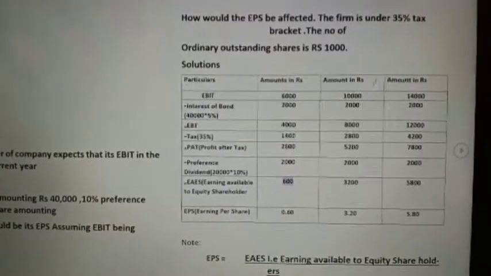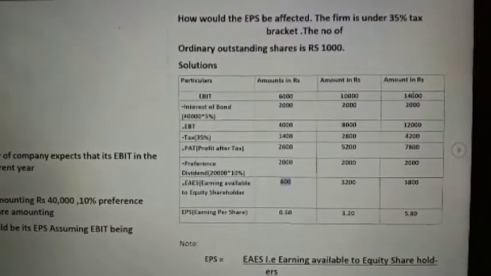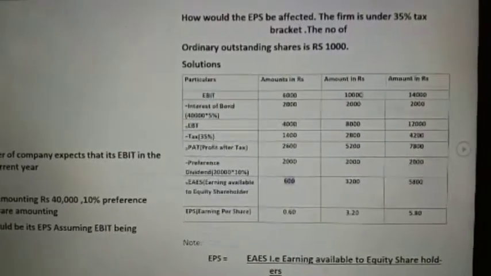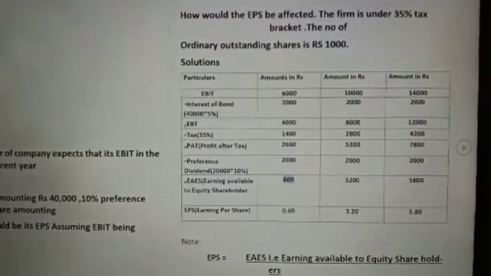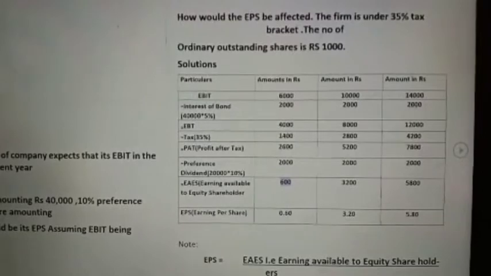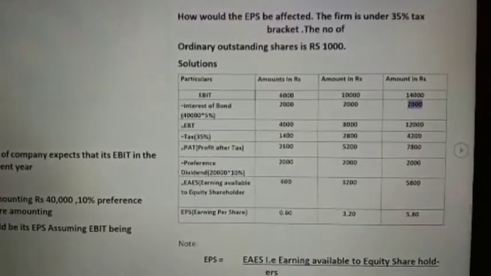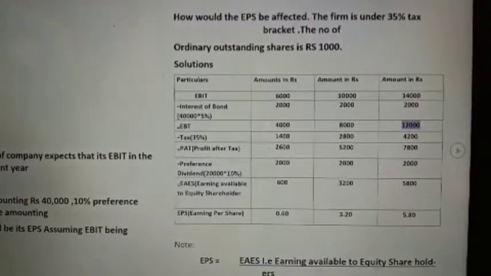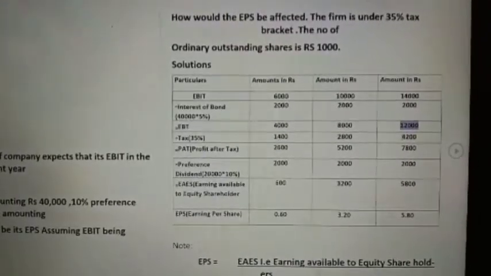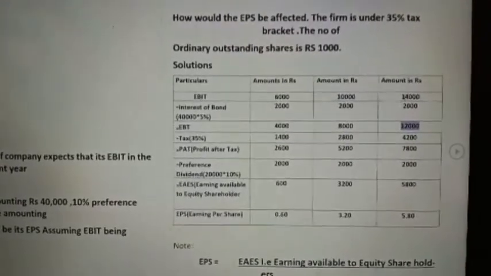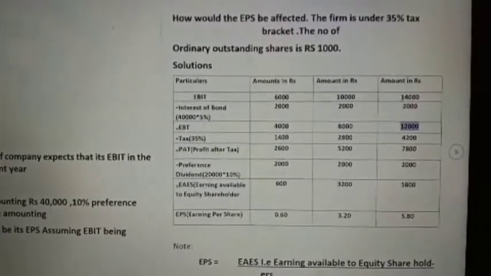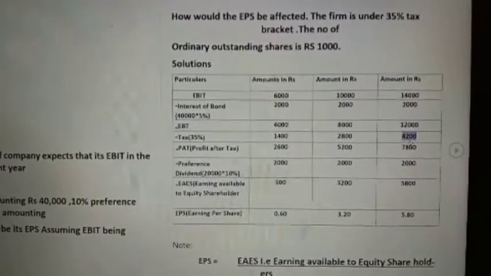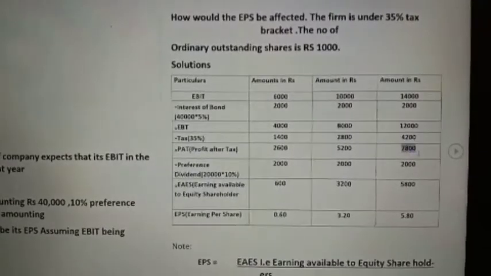In the same way, if the EBIT is rising from 10,000 to 14,000, the interest is fixed. So here we are giving 2,000 interest. Also EBIT is 12,000. So if you deduct interest from the EBIT, we will get EBT. After giving tax at 35%, we are getting PAT 7,800.